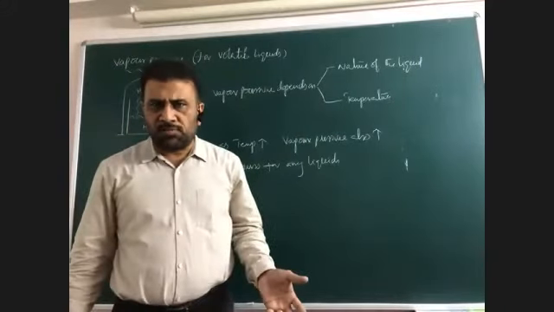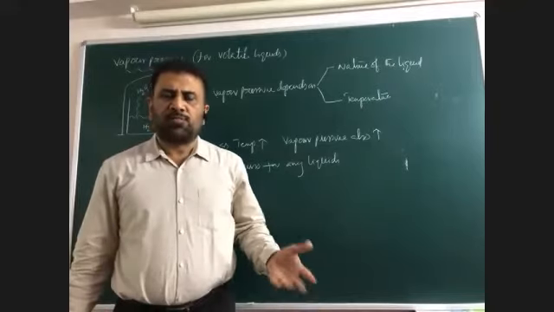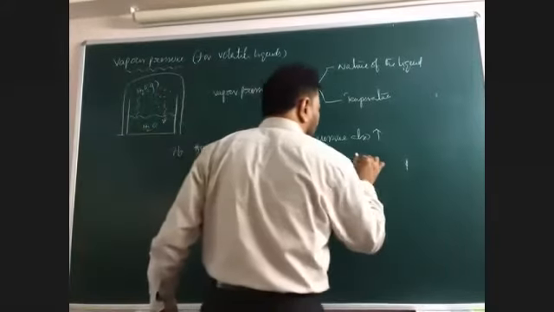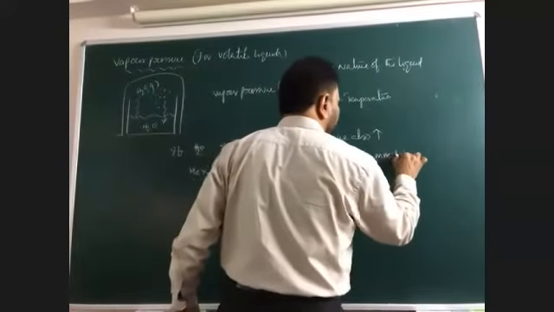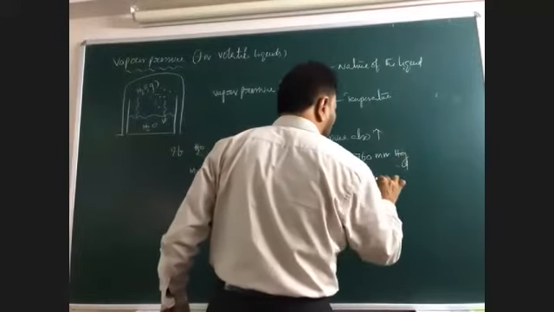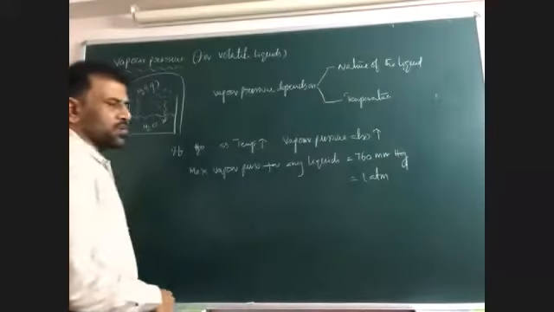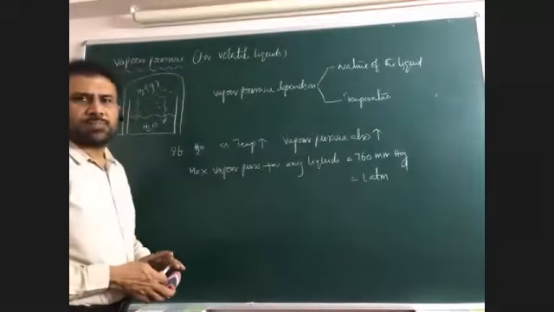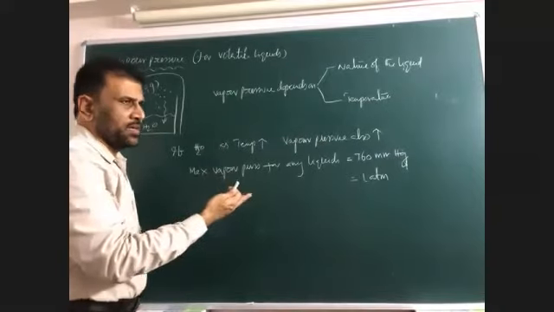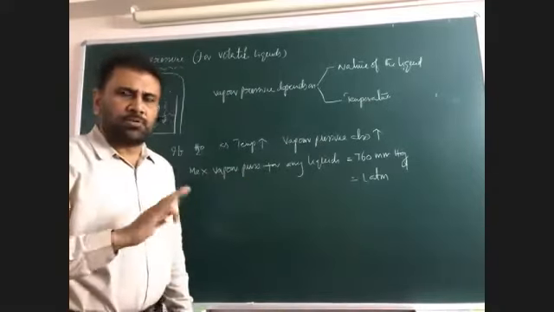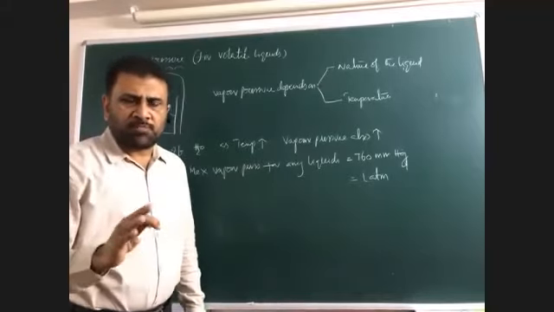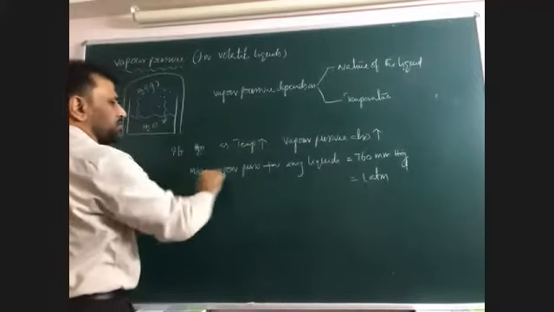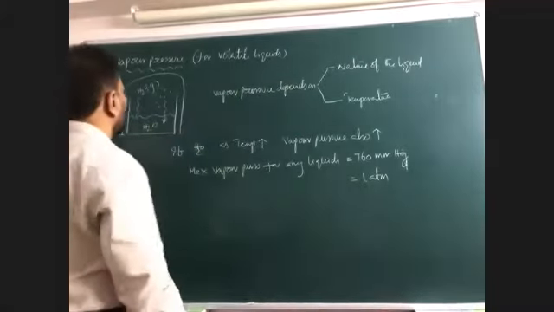What is atmosphere? Always 1 atmosphere. It is not at all changed. So for any liquid, maximum vapor pressure is 760 mmHg, or equal to 1 atmosphere. So it never goes beyond 760. Maximum will be 760 because it's the boiling point. Boiling point varies from liquid to liquid, so based on the boiling point, vapor pressure is also different. Therefore, as the temperature increases, vapor pressure also increases. Maximum vapor pressure of any liquid is 760, right?